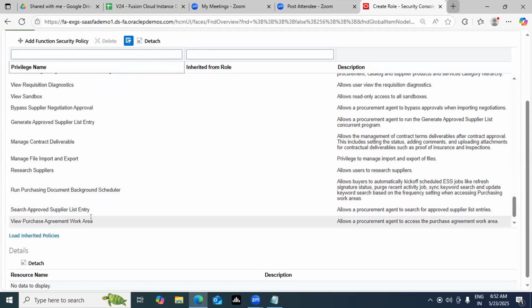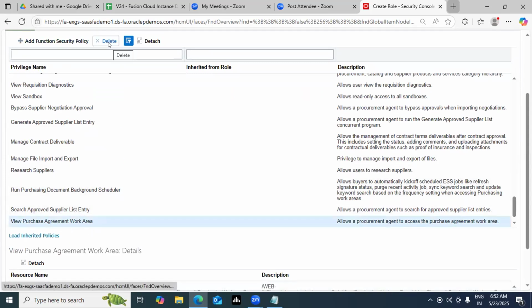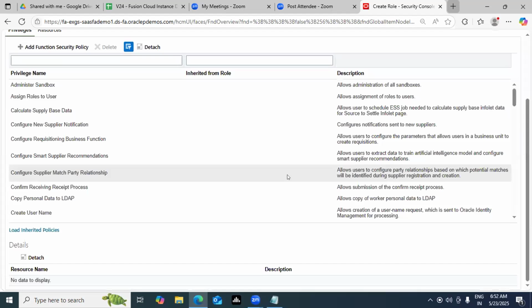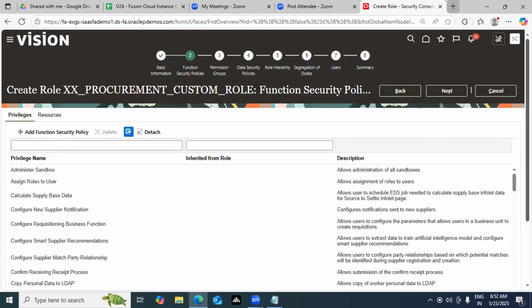So now you have access control here, guys. Select this, delete it. Do not want that access, avoid it. Oracle is giving me complete control now, but this same control was not available in your corresponding standard role. So here is a place where you can decide your functional security policy. What I did in front of you, added some privileges, deleted some privileges, you're controlling it according to the access, correct?